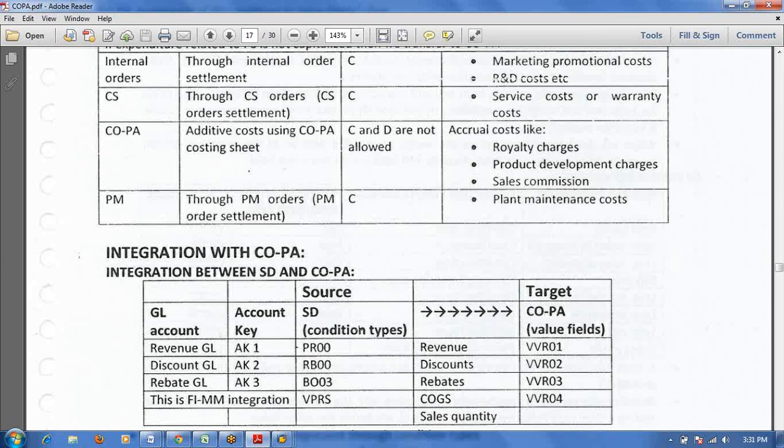Normally they can ask at what time the values will flow from SD to COPA. At billing time the values will flow from SD to COPA. What are the values that flow from SD to COPA?